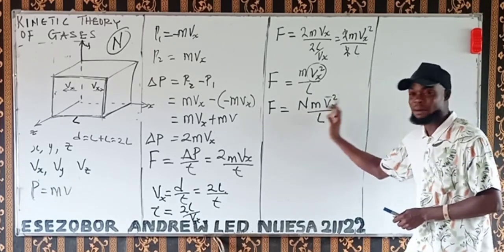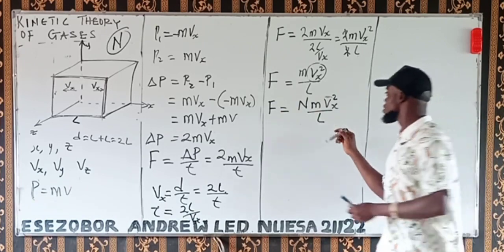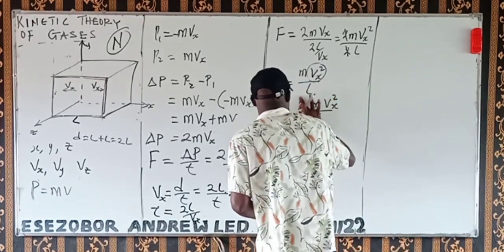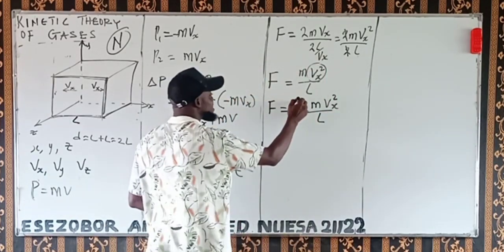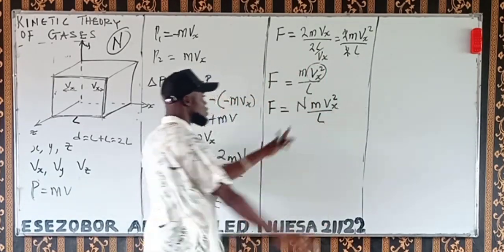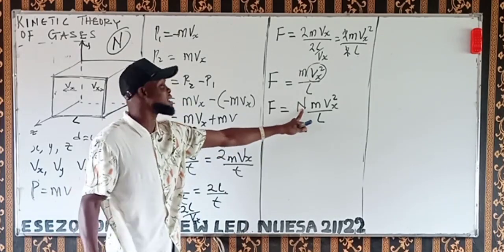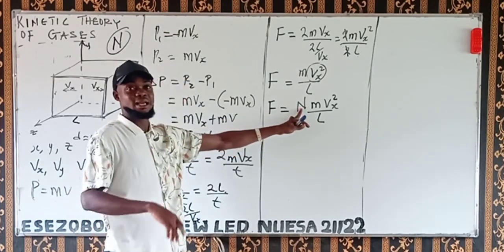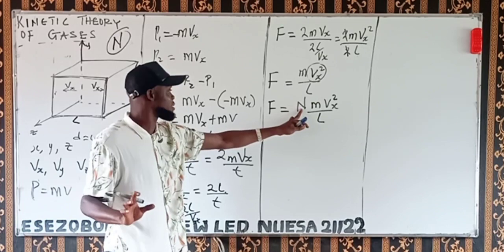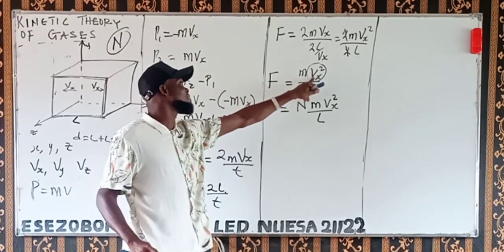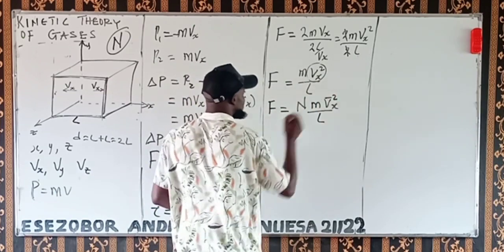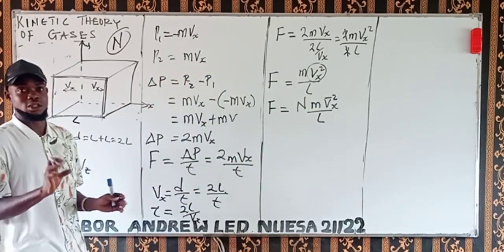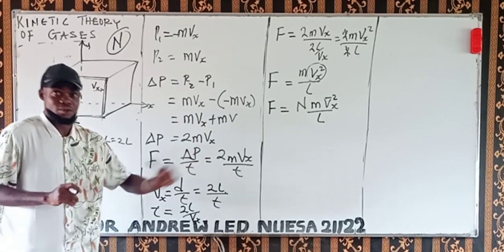When we are taking the total numbers of molecules in this direction, look at this now. Remember, this was just for one mole. If we want to take all the molecules, which is n in numbers, we don't know the number, let's say 20 molecules of a gas, but let's call it n. Then we take the mean of all their velocities, where we don't put a bar here. So that is the mean velocity of all the molecules moving in the x direction.